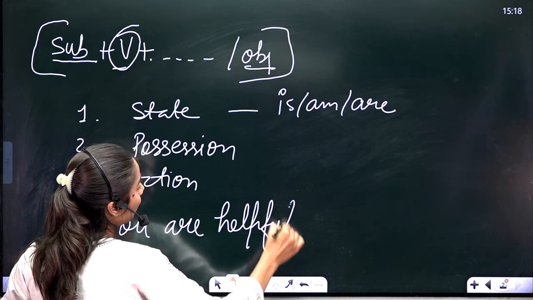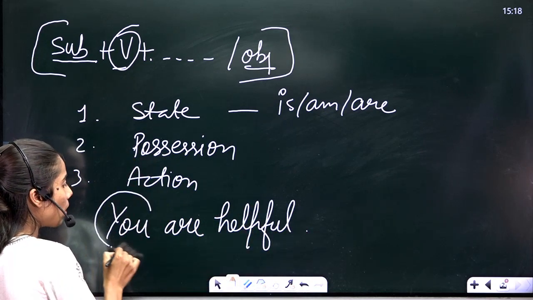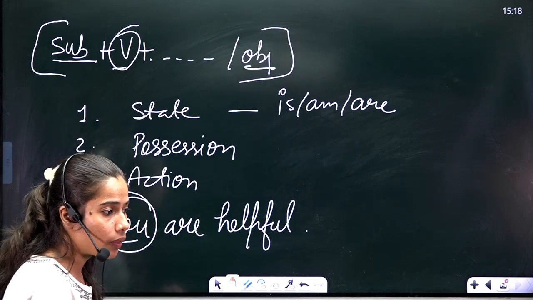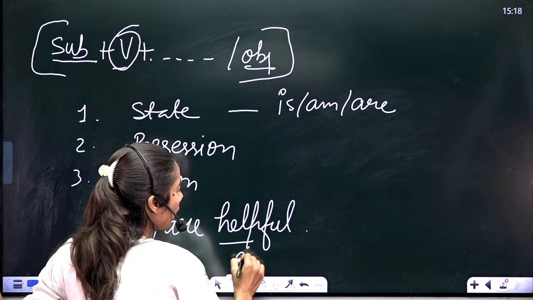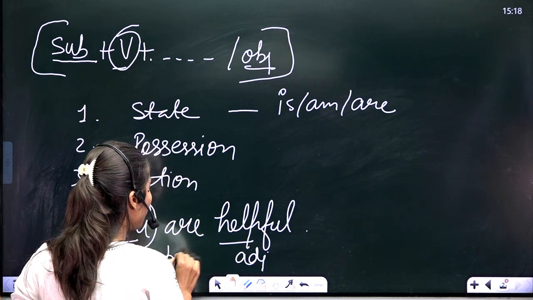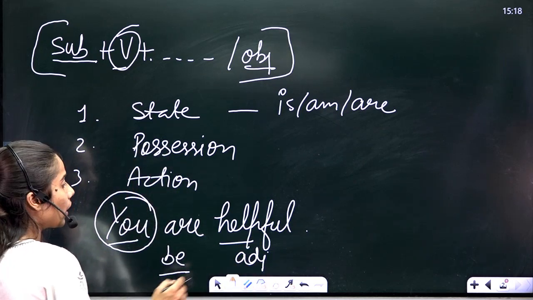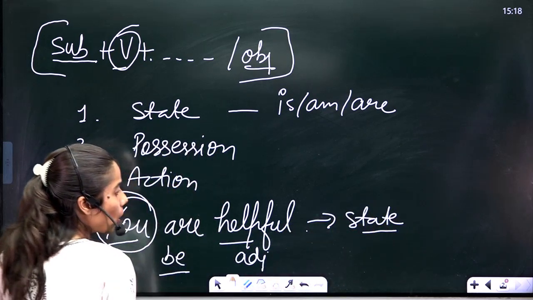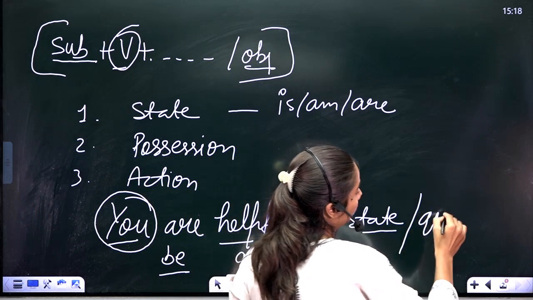Right now we are talking about the quality of you. We are not talking about any action. So you can see it is an adjective and this is your be verb, right? So this is the state, in which your state or your quality is being talked about.